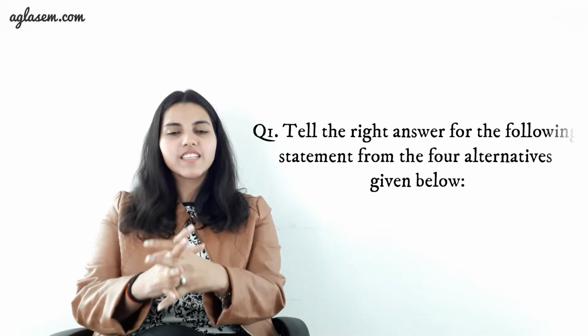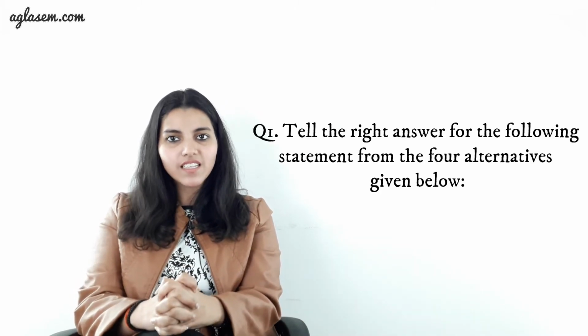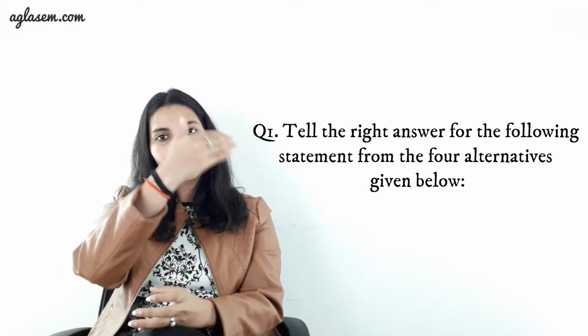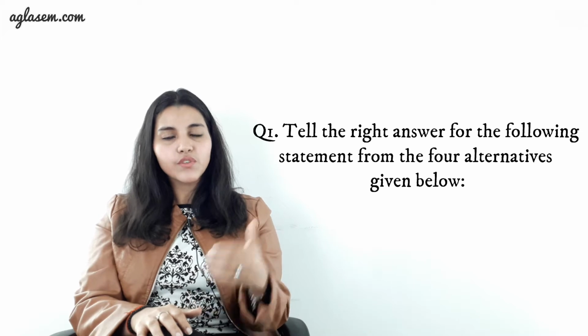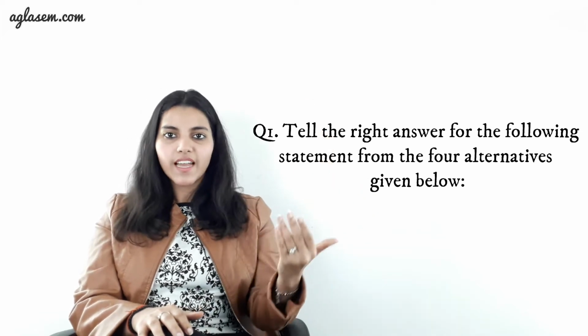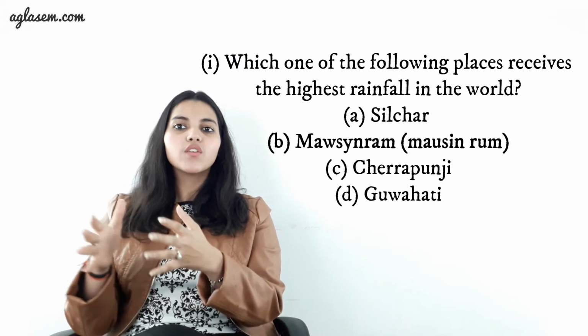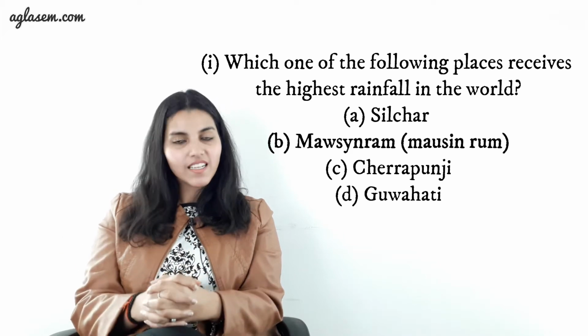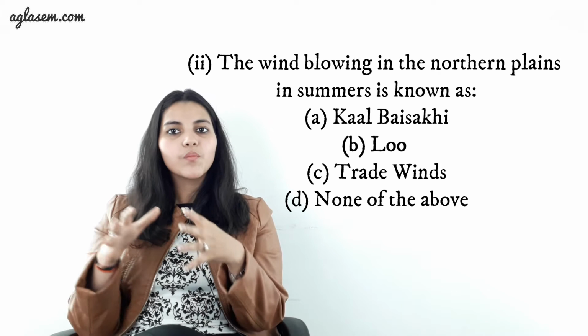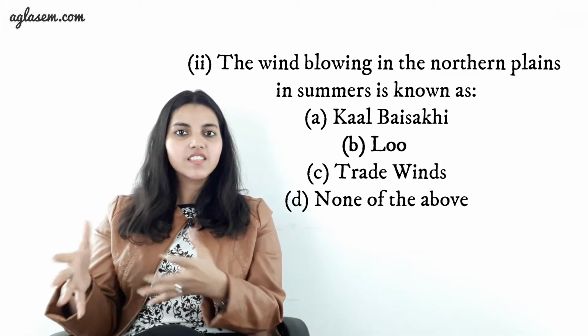Starting with the very first exercise, we have to tell the right answer for the following statement from the four alternatives given below. For each statement, there are four alternatives which you can see on the screen. For the time being, I will tell you the right answer. First statement. Which one of the following places receives the highest rainfall in the world? Answer is Monsoon. Second. The wind blowing in the northern plains in summer is known as?